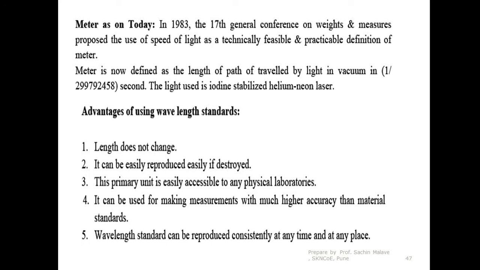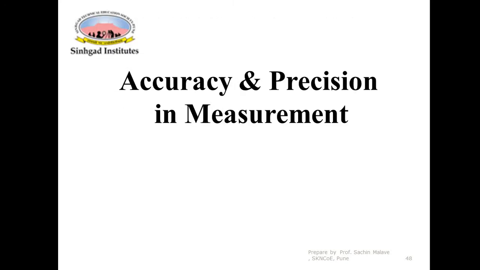It can be used for making measurements with much higher accuracy than material standards. If you compare the accuracy of the wavelength standards and the material standards, the accuracy of the wavelength standards is much higher. Then the wavelength standards can be reproduced consistently at any time and at any place.